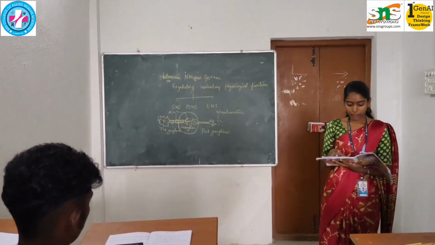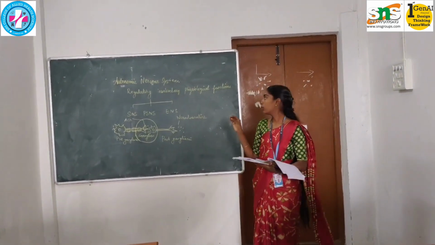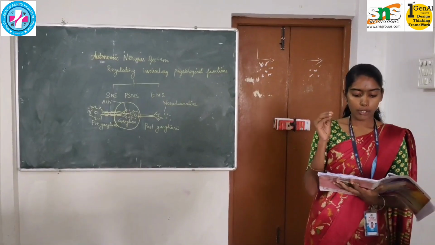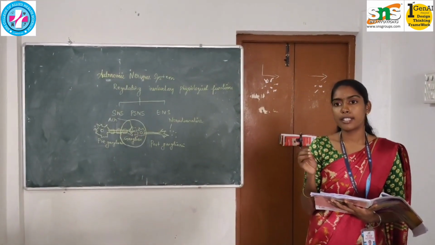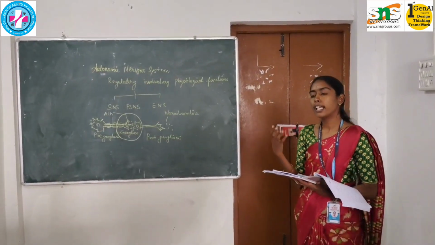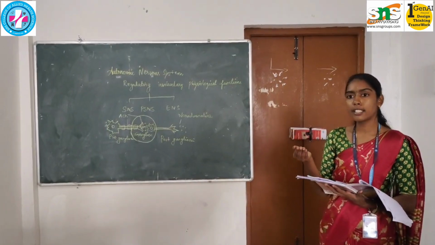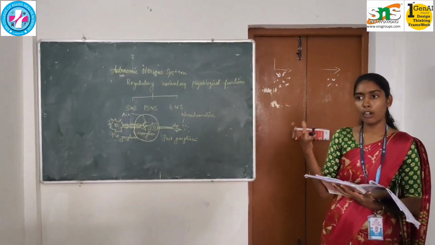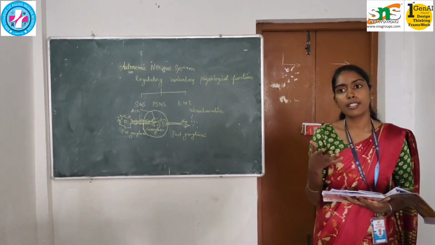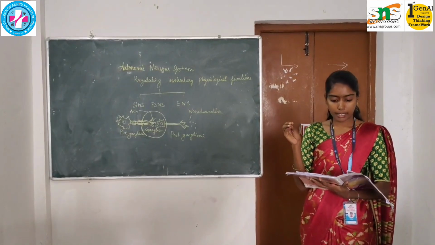Next we are moving on to the enteric nervous system. The enteric nervous system is also a part of the autonomic nervous system. The sympathetic initiates the process, whereas the parasympathetic is responsible for rest or digest. It will relax the whole process. The enteric nervous system mainly helps the gastrointestinal tract and promotes digestion. It is located in the wall of the gastrointestinal tract.